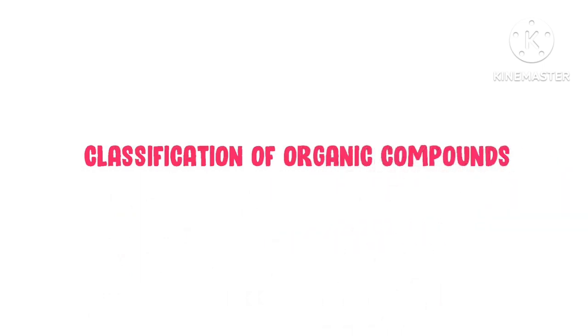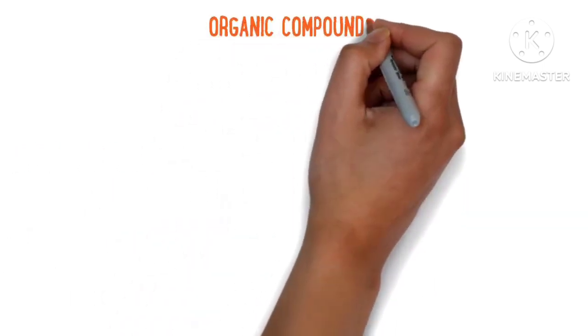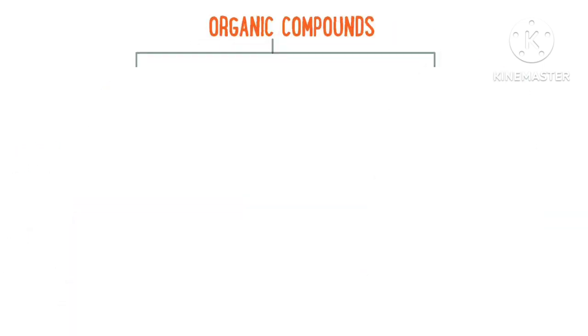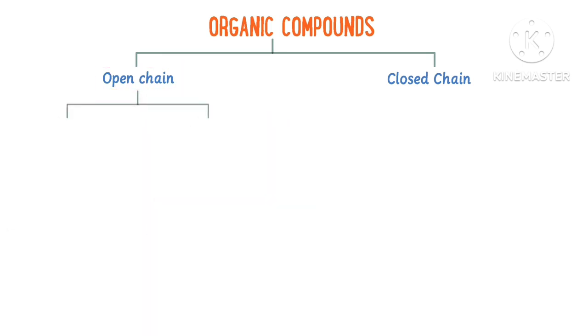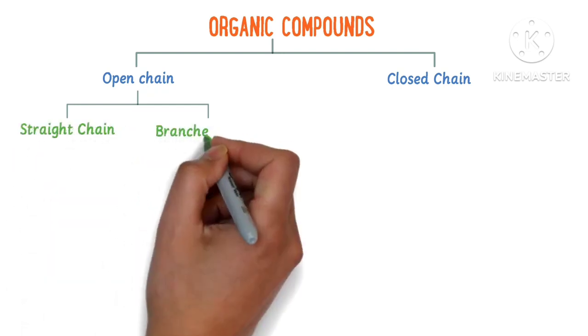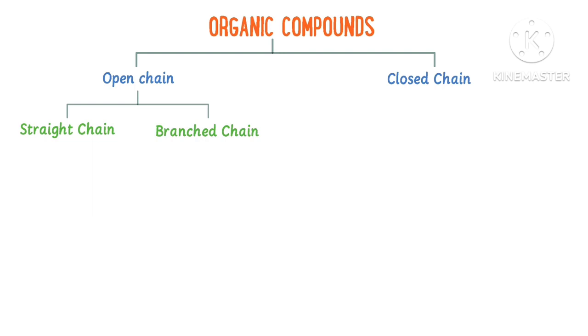Classification of organic compounds. Organic compounds are classified into two main categories: open-chain organic compounds and closed-chain organic compounds. Open-chain organic compounds are further divided into two main groups: straight-chain organic compounds and branched-chain organic compounds.